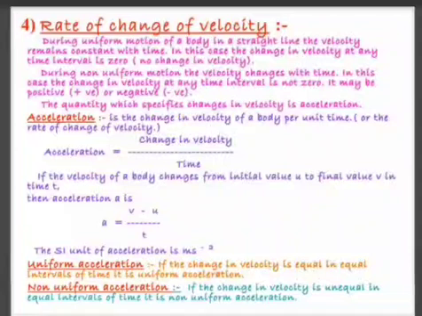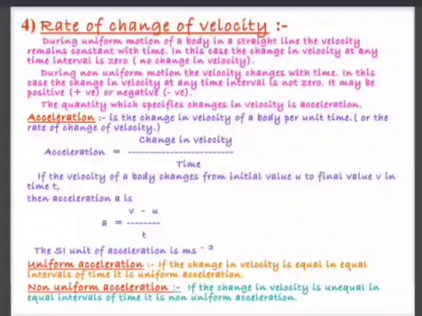Now what is acceleration? You might have seen in your car, you have three pedals, A, B, C. C means clutch. So when you press clutch, you change the gear. B is brake. You know the use of brakes. Then the very first one is A. It is called as accelerator. When you press accelerator, what happens is your speed increases.